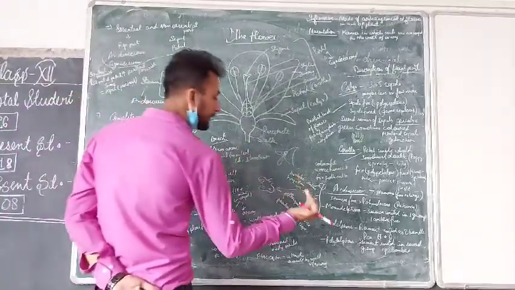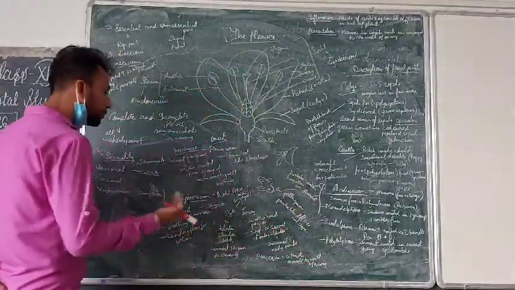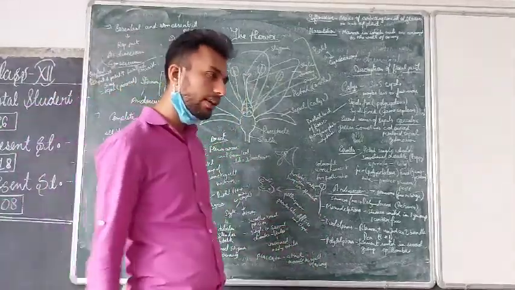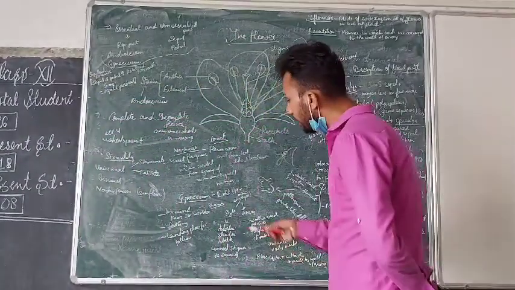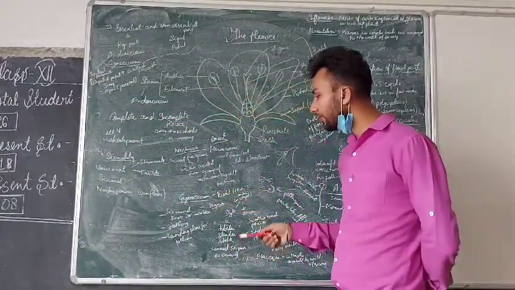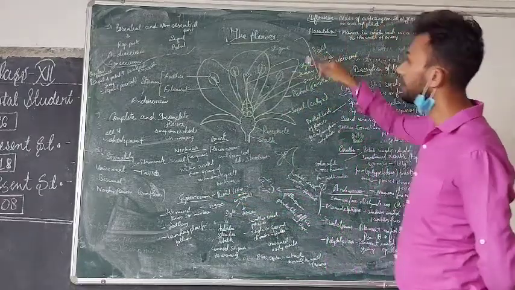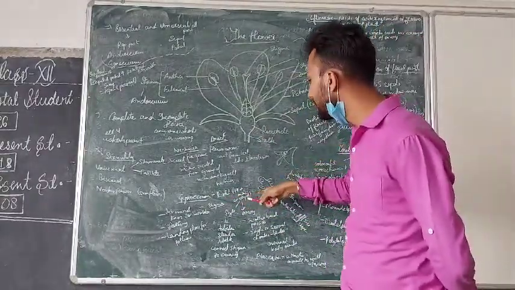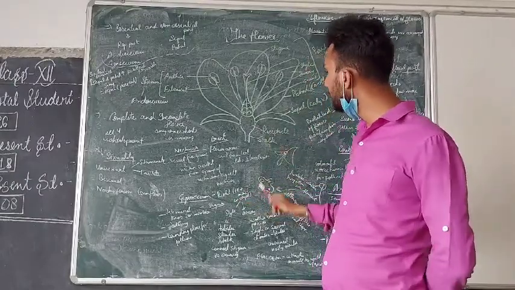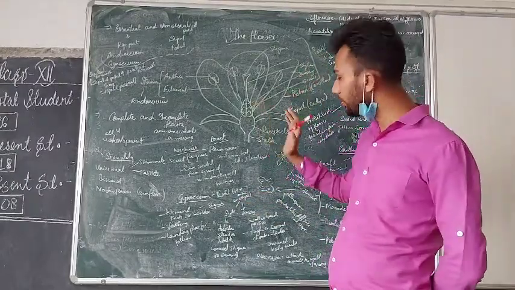Now, after completing the androecium, we come to the gynoecium. Gynoecium is the female part of the flower. Collectively, it is called pistil. It is the unit of the female part of the flower. Pistil may be one or more. They may have one carpel or more carpels.